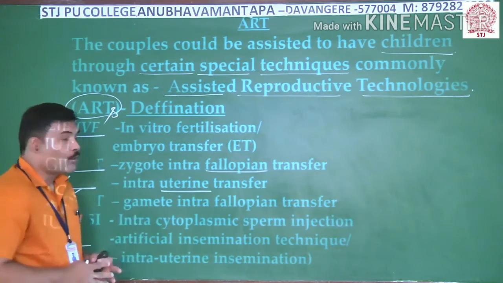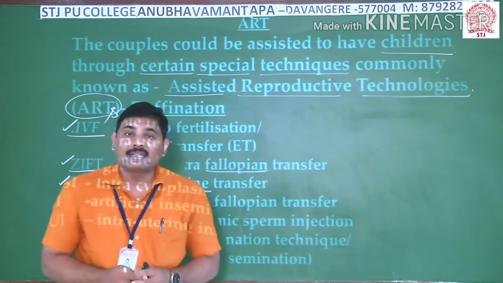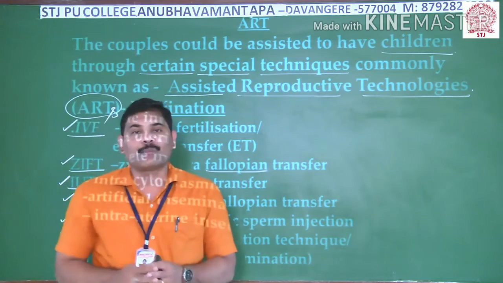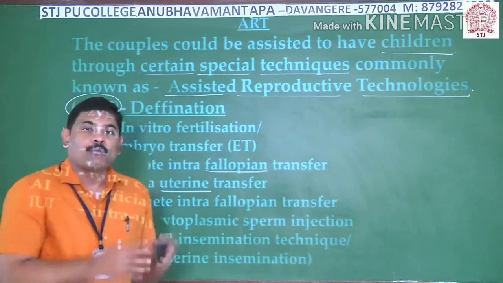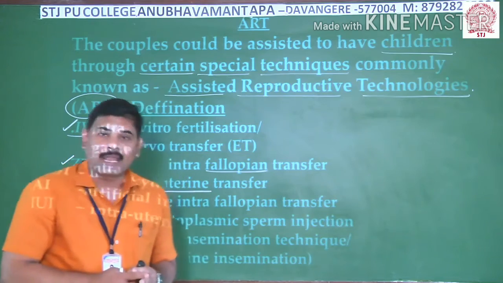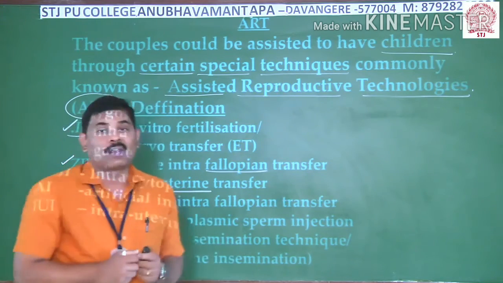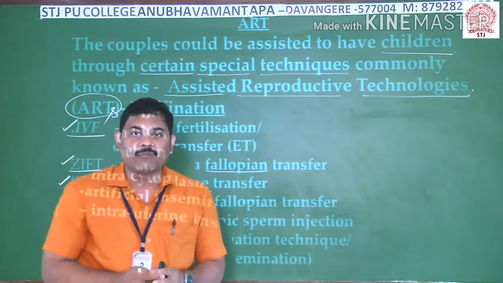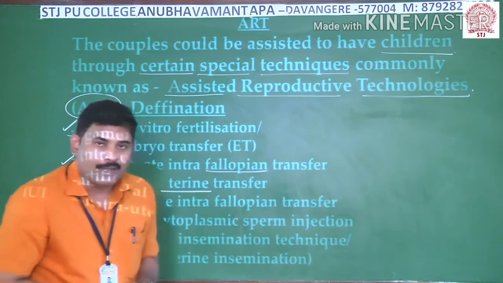So these are the different types of ARTs that are available to us. Let us see in more detail about each type of ART, what are the success rates of these ARTs, in which condition generally we go with these ARTs, and what procedure each and every ART includes. Let us see now in a detailed way.